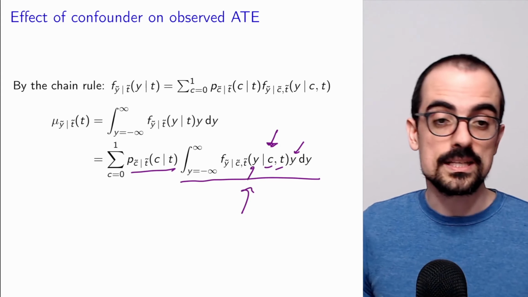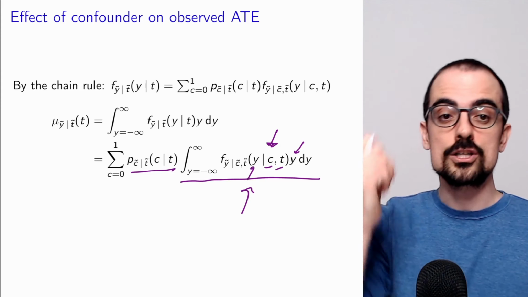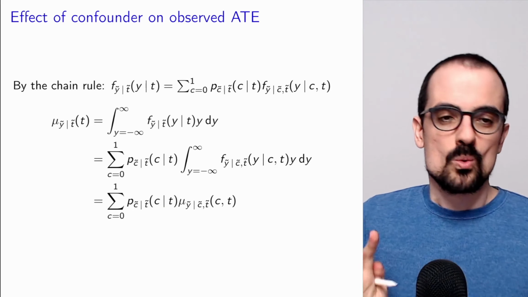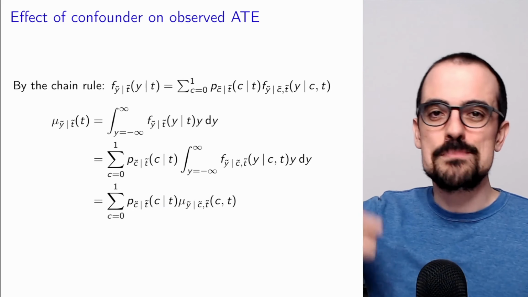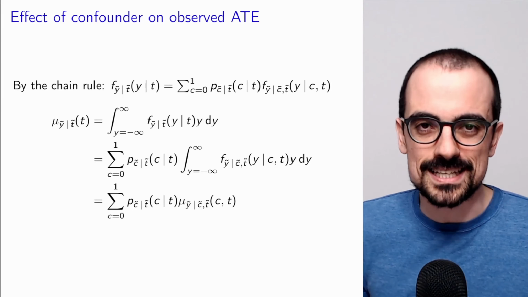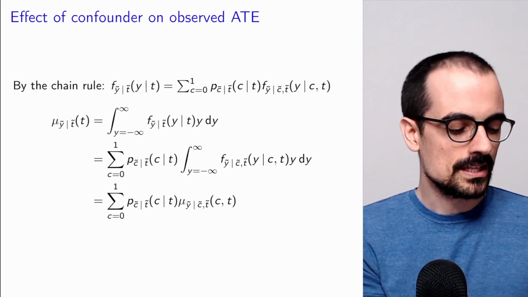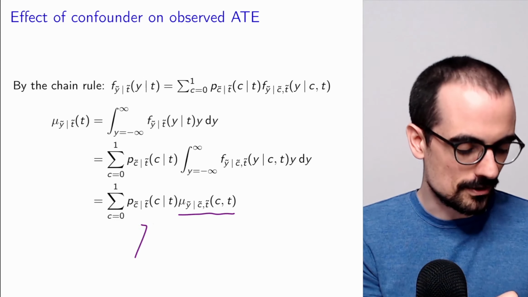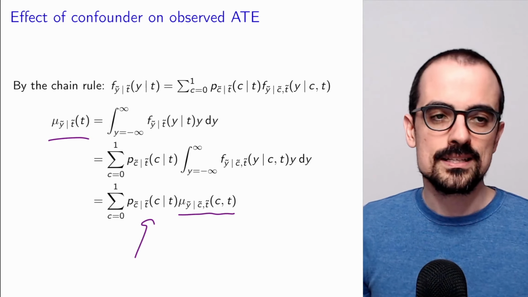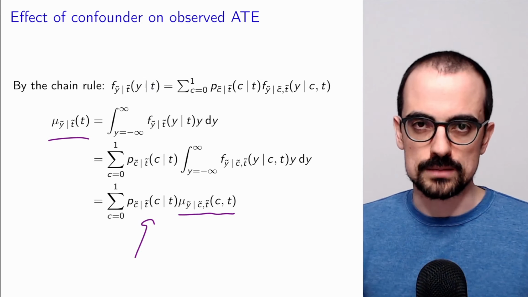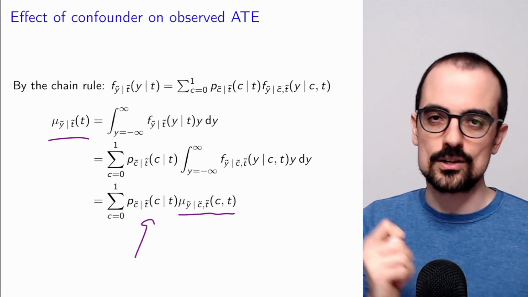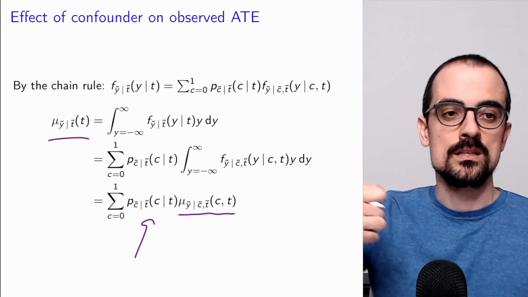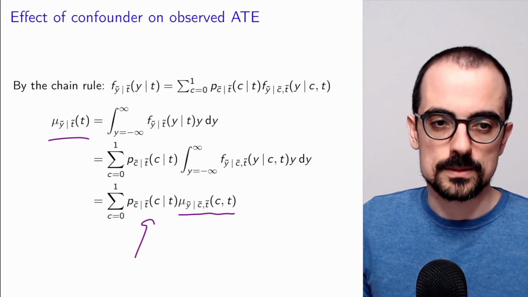This quantity here is just the conditional mean function given the treatment and the confounder. We have essentially reproved a version of iterated expectation. This just says that if you have the conditional mean with respect to the confounder, then you can take the mean of that to actually get the mean just given the treatment. So if you have the conditional mean given the confounder and the treatment, you can average all of it to just get the conditional mean given the treatment.